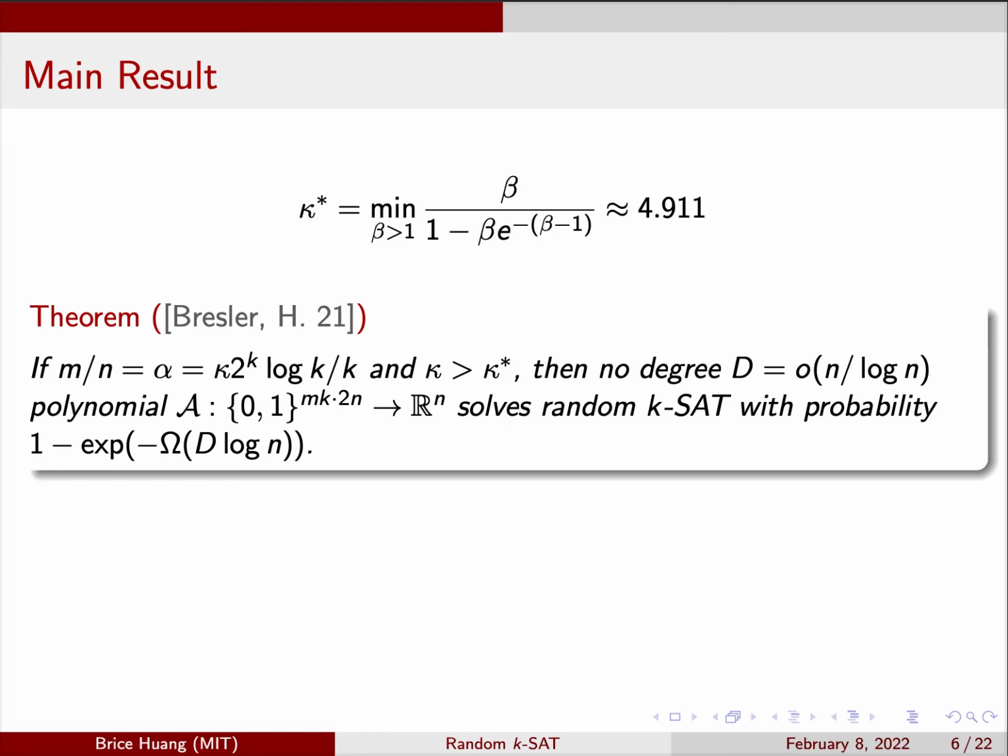Our result is that at clause density kappa times 2^k log k over k, for any kappa larger than kappa star, no low-degree polynomial solves random KSAT with the success probability shown here. This probability scales with the polynomial's degree d. Note that this probability is quite large, and the limitation of our methods is that for low-degree polynomials, we only rule out a large success probability.